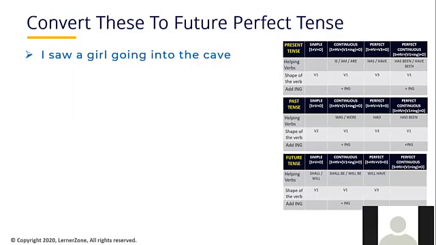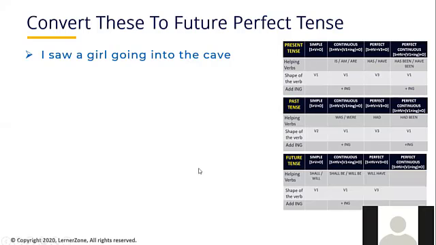I will have seen a girl going into the cave. Very good. I will have seen a girl going into the cave. Okay, why? Because "will have" is the helping verb, and the shape of V3 will come. Okay, what is the third shape of the verb here? Seen. See, saw, seen is the third shape of the verb. Very good, Renuka. Thank you so much.